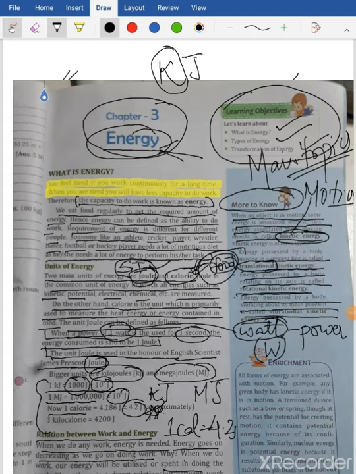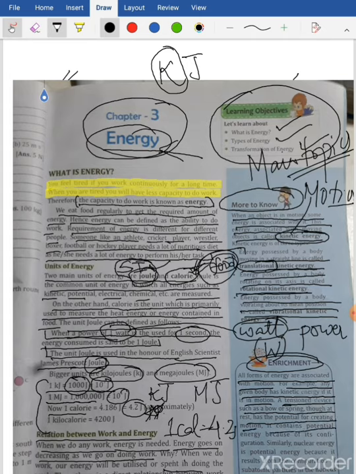Okay, now here you have one more topic called enrichment. All forms of energy are associated with motion. For example, any given body has kinetic energy if it is in motion. A tensioned device such as a bow or a spring, though at rest, has the potential for creating motion. It contains potential energy because of its configuration.